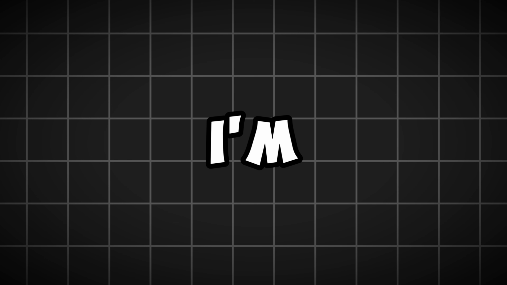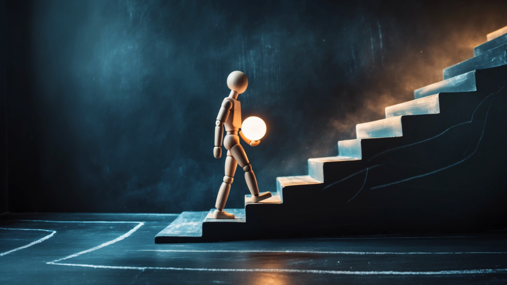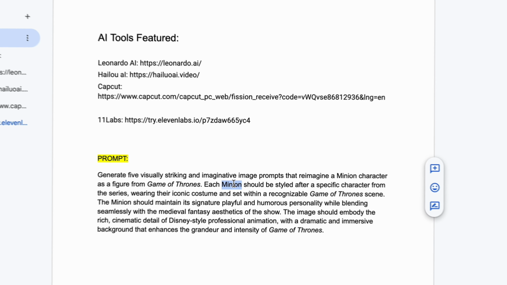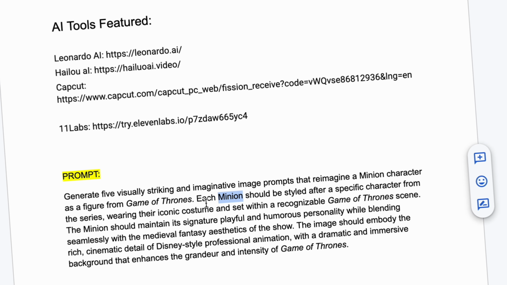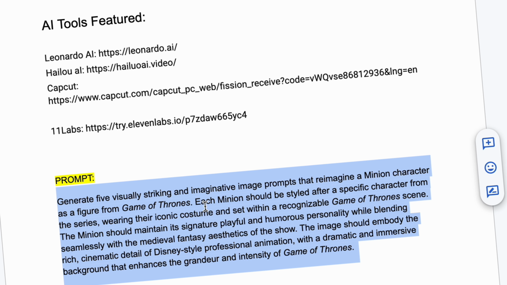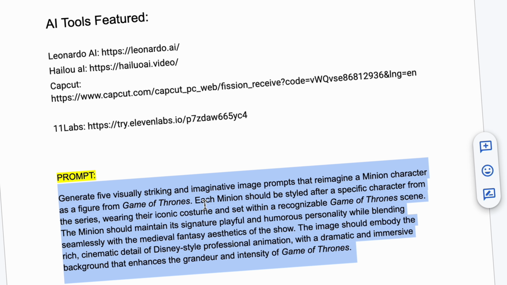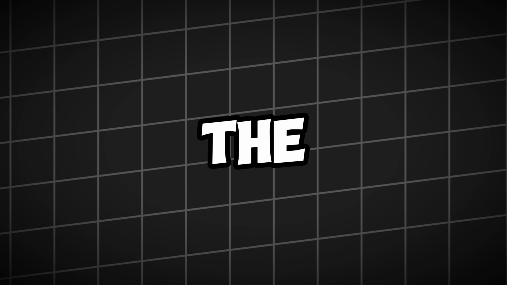In this video, I'm going to show you exactly how to do it, step by step. I'll even share ready-to-use prompts to generate images just like the ones you've seen. These prompts are fully customizable, so you can create any style of animation you want. And here's the kicker. I've got bonus tips at the end to help you boost your videos and skyrocket your views, so make sure to stick around.